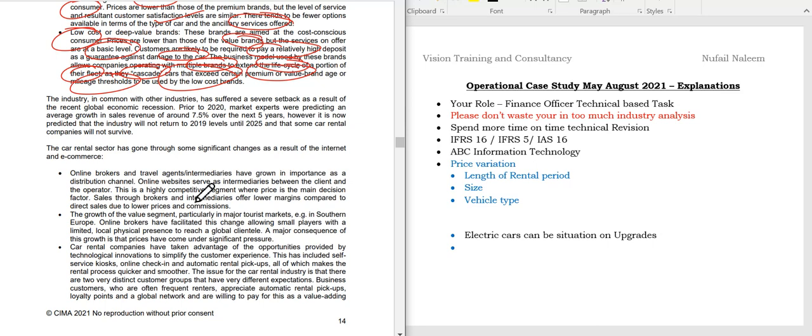And then students, coming to the next one, they are saying the industry, in common with other industries, has suffered severe setbacks as a result of the global economic recession prior to 2020, and it is also mentioned there an average growth of sales around 7.5% over 5 years. However, now it is predicted that the industry will not return to 2019 levels until 2025, and some car rental companies will not survive as well.